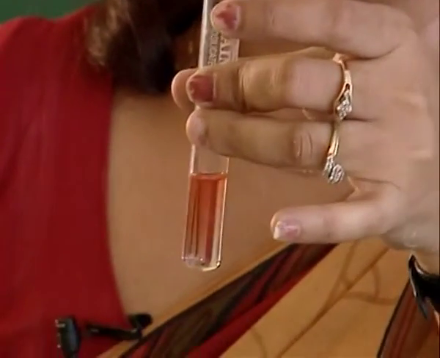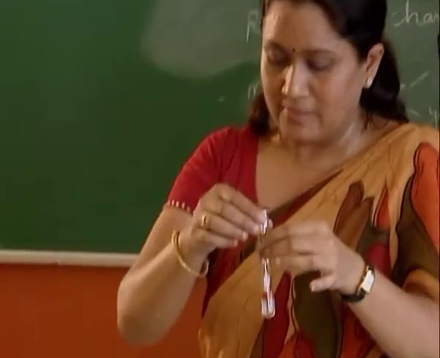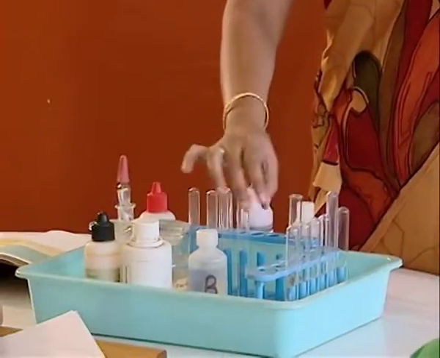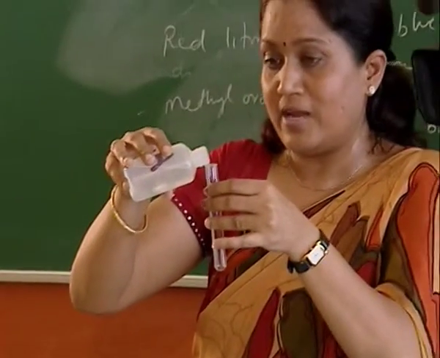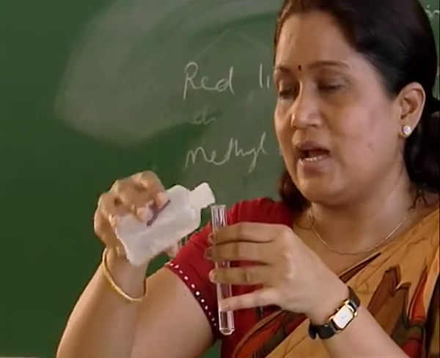Can you see the color change? Yes. What does it change to? Red. So what do we ascertain? It is an acid. All right. If we want to test the same sample with another indicator, let's take phenolphthalein now. Phenolphthalein, all right, we'll skip phenolphthalein for acid because phenolphthalein stays colorless in an acid.